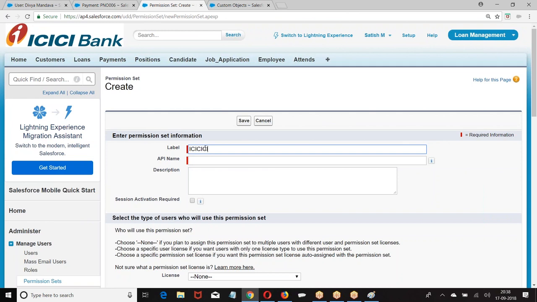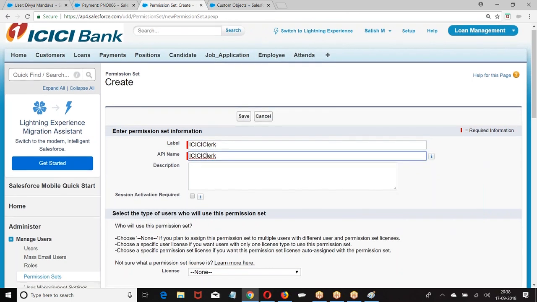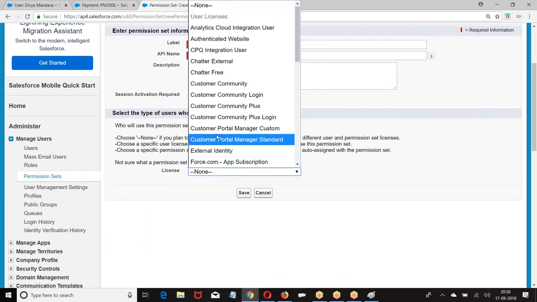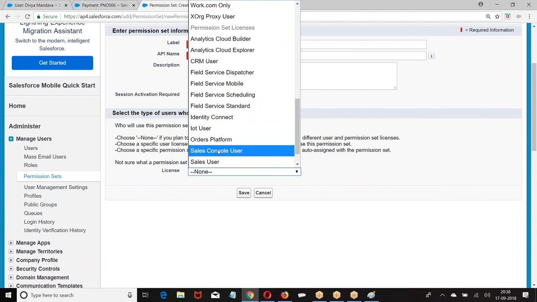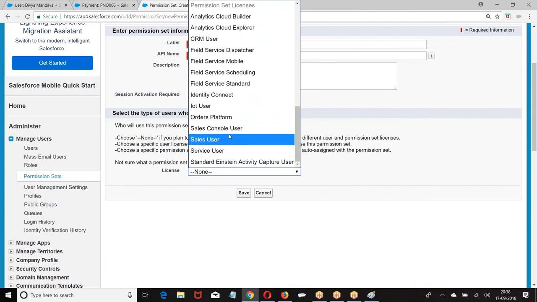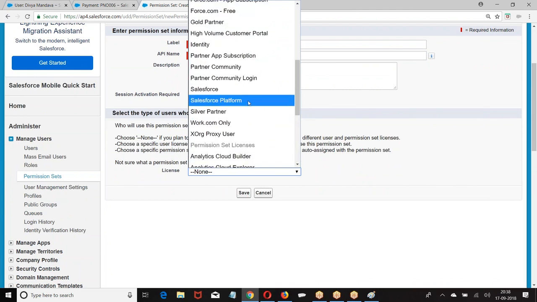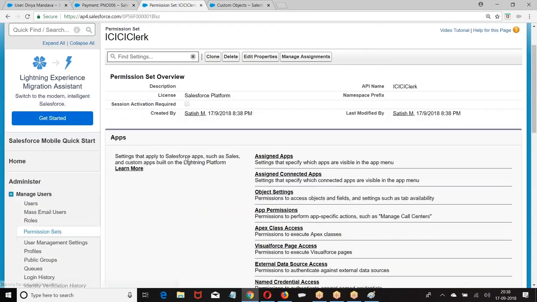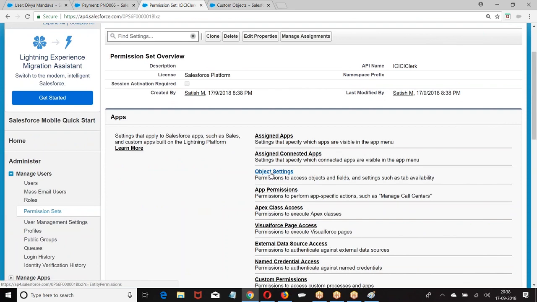ICICI permission. Clerk. Salesforce platform. For the Salesforce platform we are giving. Then I am giving object specific app permissions.